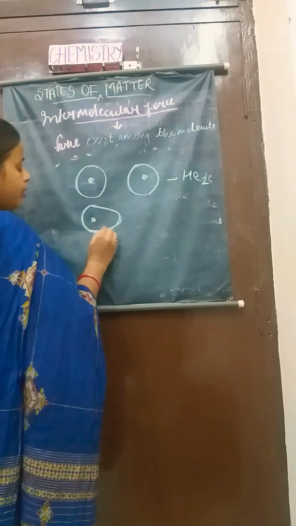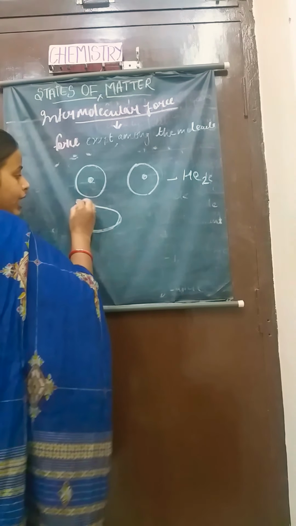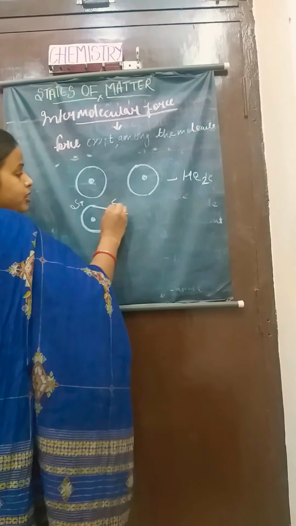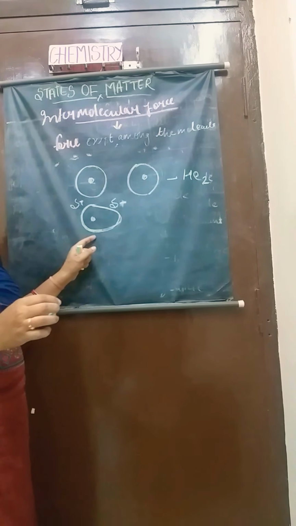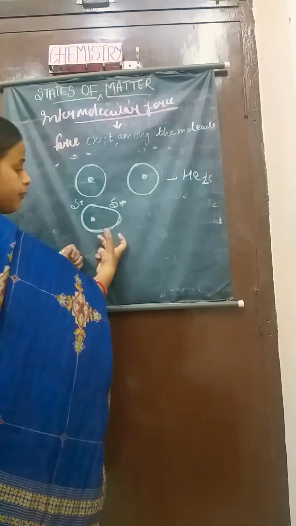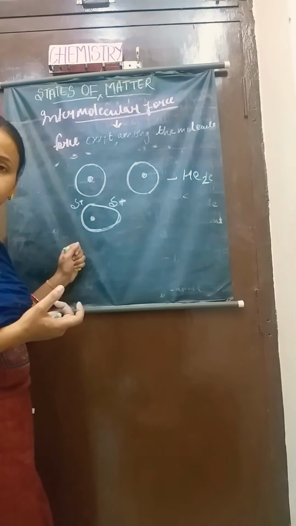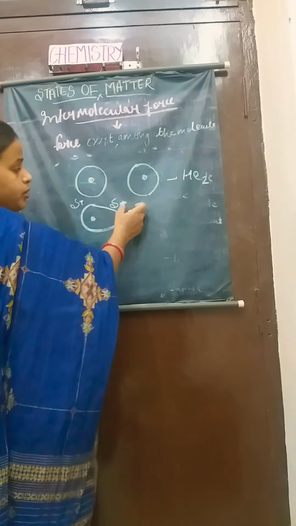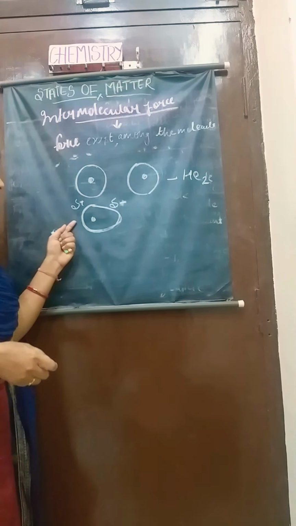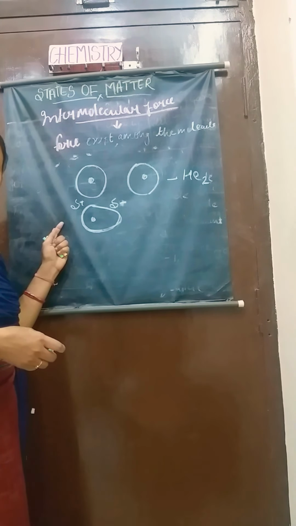The molecule becomes polarized and takes charges, delta positive and delta negative, because of shifting of the electron cloud towards the right side. So the right pole gets negative charge and the left pole gets positive charge.